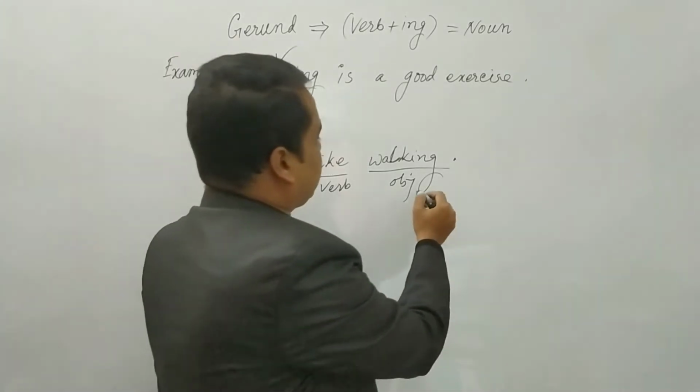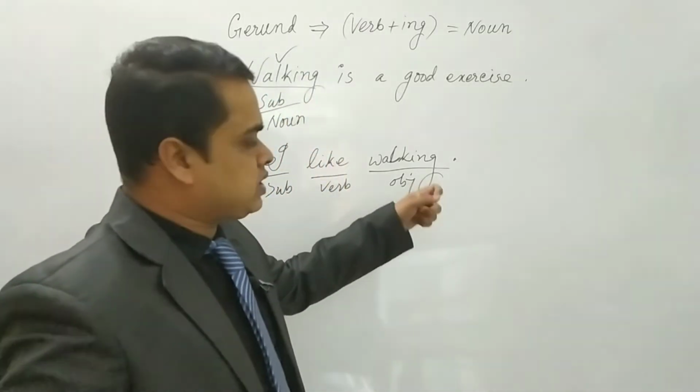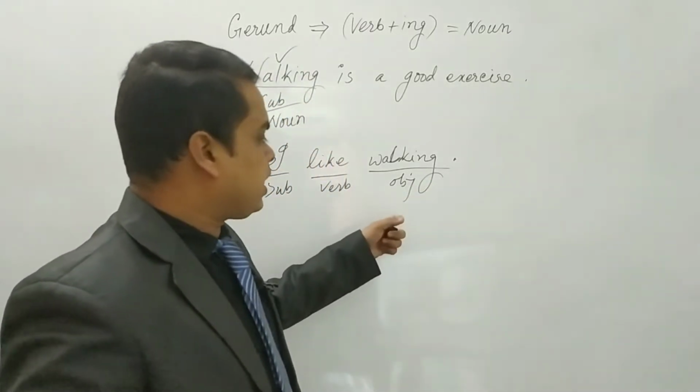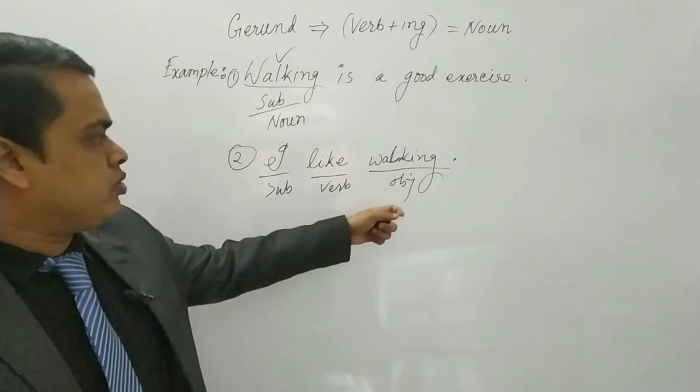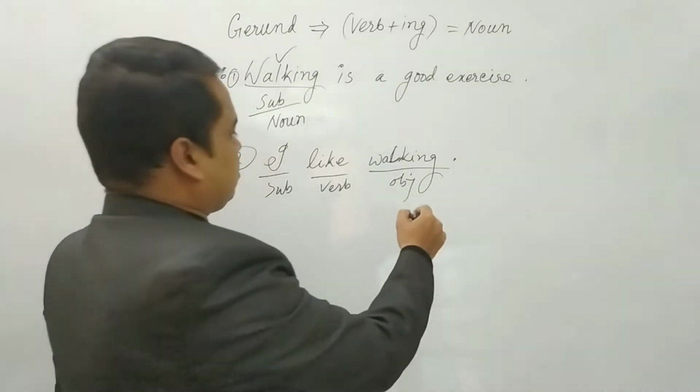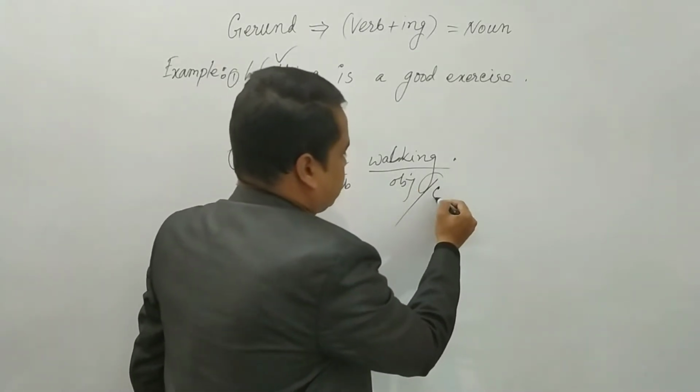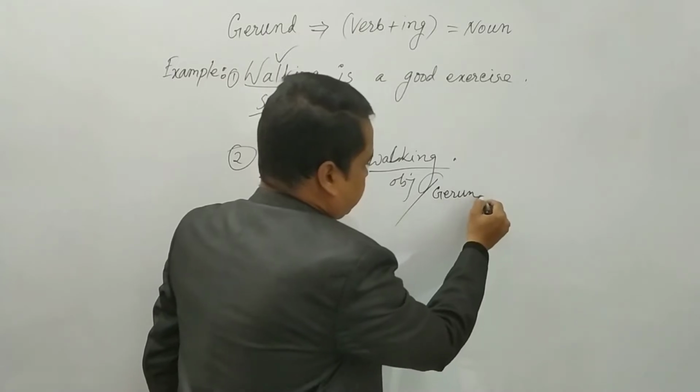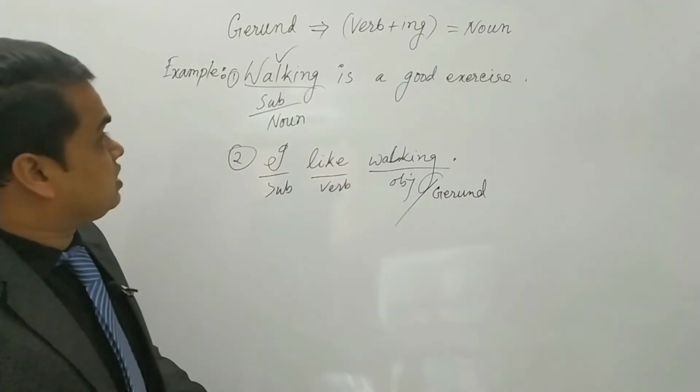Here we are getting a verb plus ing, walk plus ing. So it has been working here as a noun. So it is called gerund also. So this is the gerund.